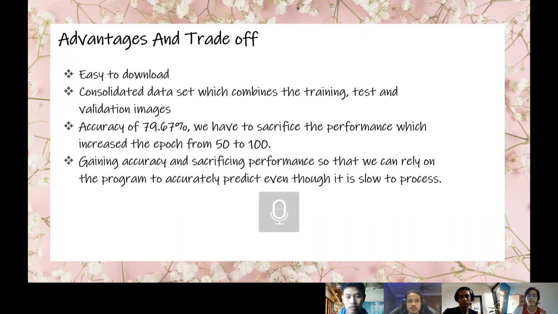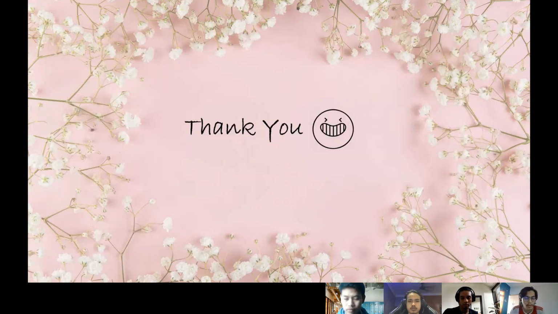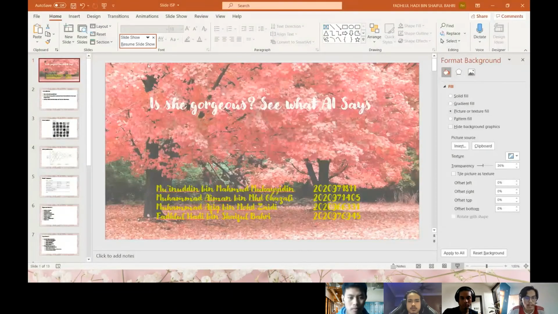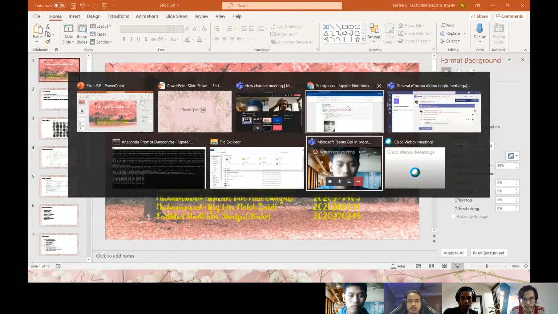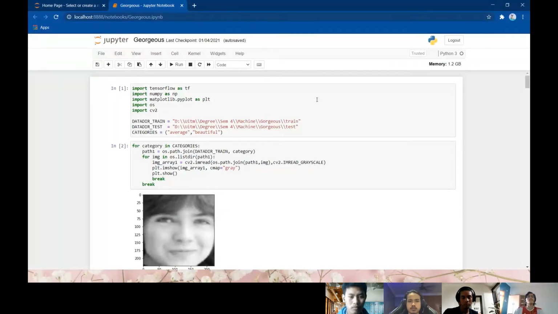Okay, this is all for our report presentation. Then we proceed to our coding here. I will explain the first part. Firstly, we use TensorFlow. We use NumPy, we use Matplotlib PyPlot to create graphs, we import OS, and we have CV2.